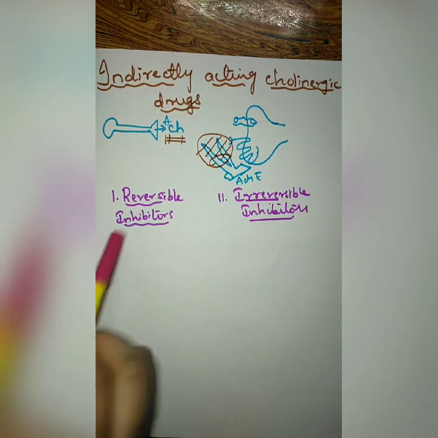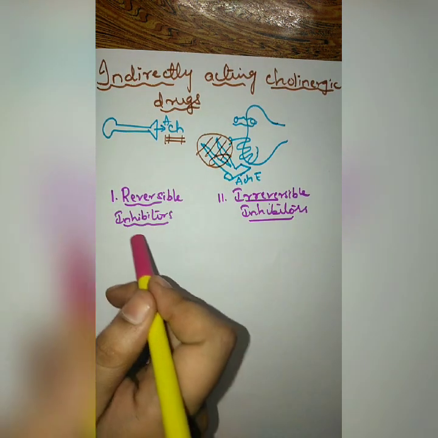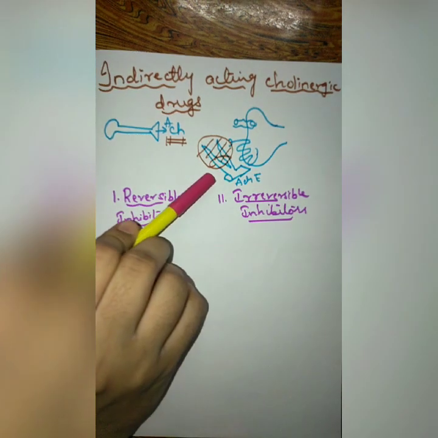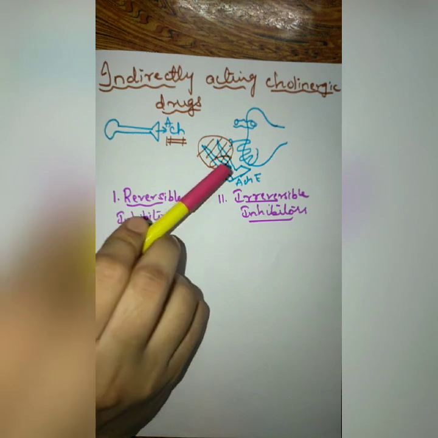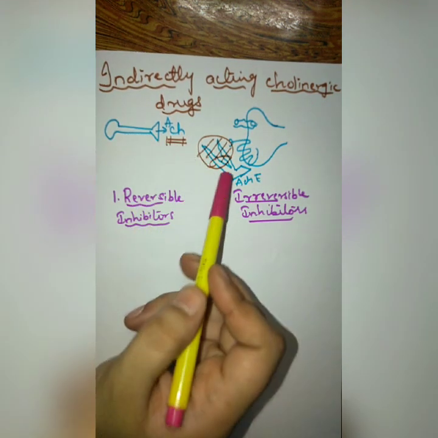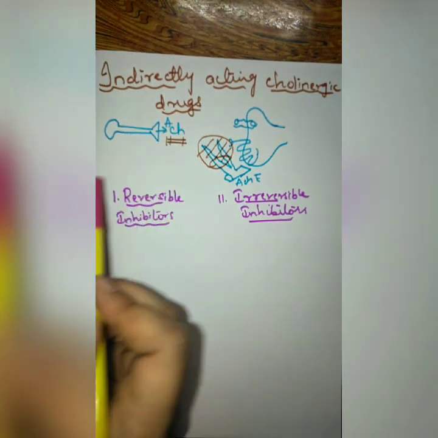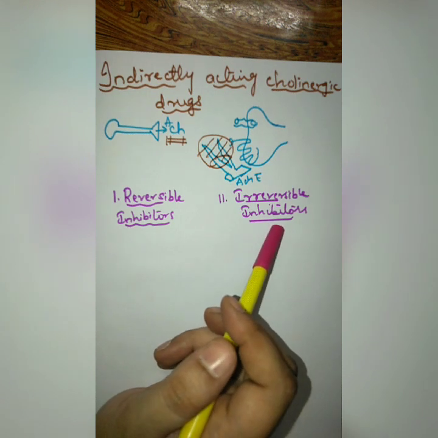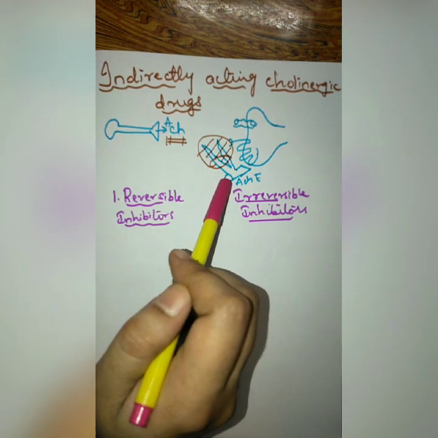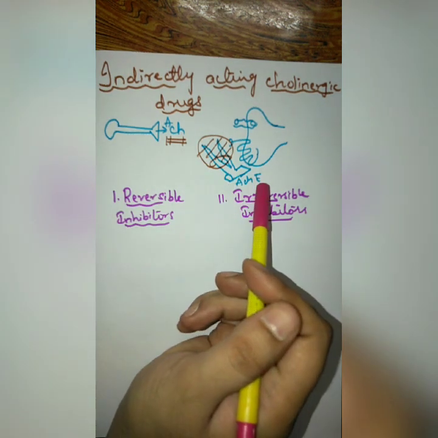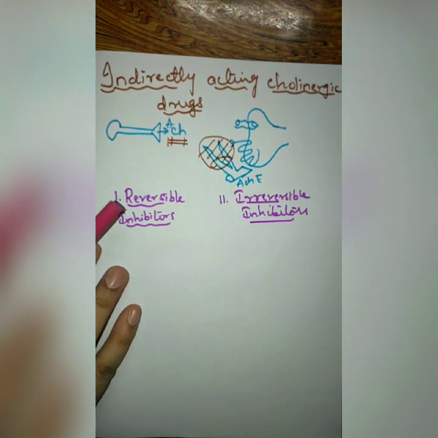Reversible inhibitors are drugs that engage this enzyme for a small period of time. After some time the enzyme gets rid of these drugs and starts producing its previous activity, which is the hydrolysis of acetylcholine. Whereas an irreversible inhibitor will inhibit the enzyme for its lifetime, and for the action of acetylcholinesterase to reoccur, new enzymes have to be produced.